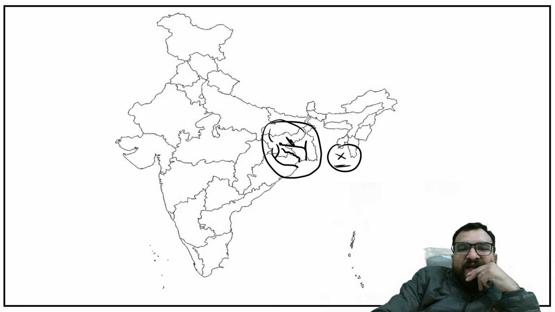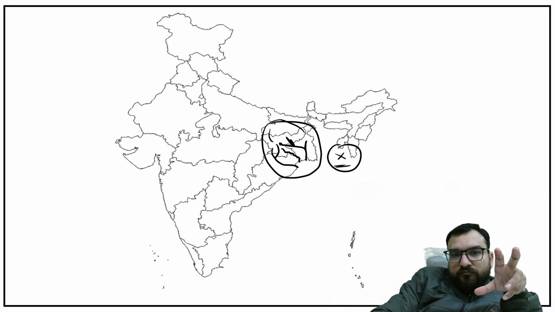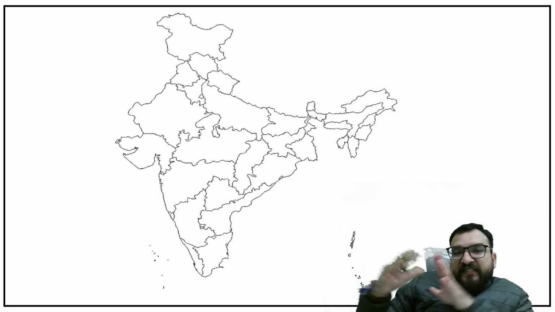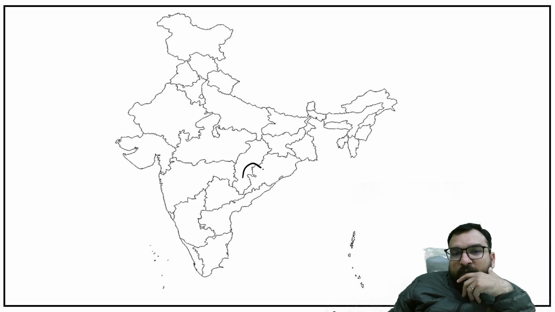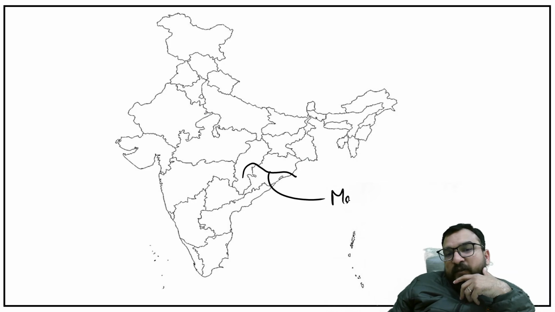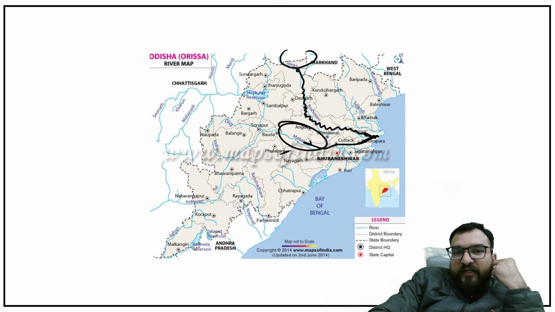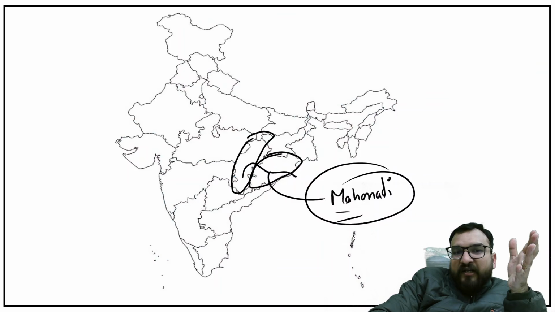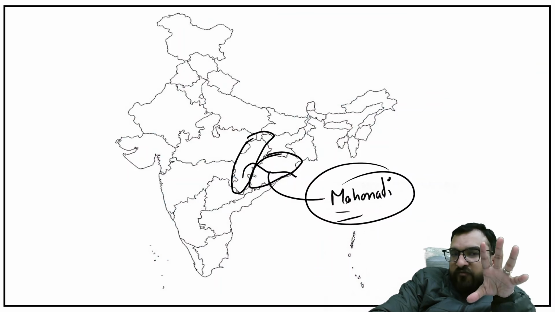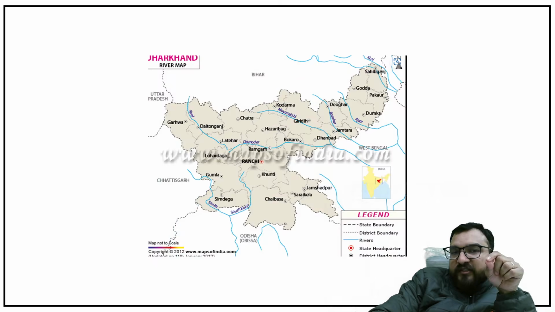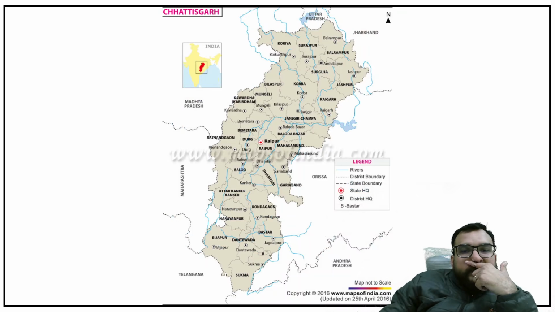Okay. Now next we will be seeing the next major river of the eastern side, an east flowing river, that is your Mahanadi, guys. One of the important river systems of two major states, that is Chhattisgarh and Odisha. Now you try to understand this Mahanadi. For Mahanadi, now I have to open up Chhattisgarh for you because the origin is somewhere in Chhattisgarh. Let me take you to the Chhattisgarh map.